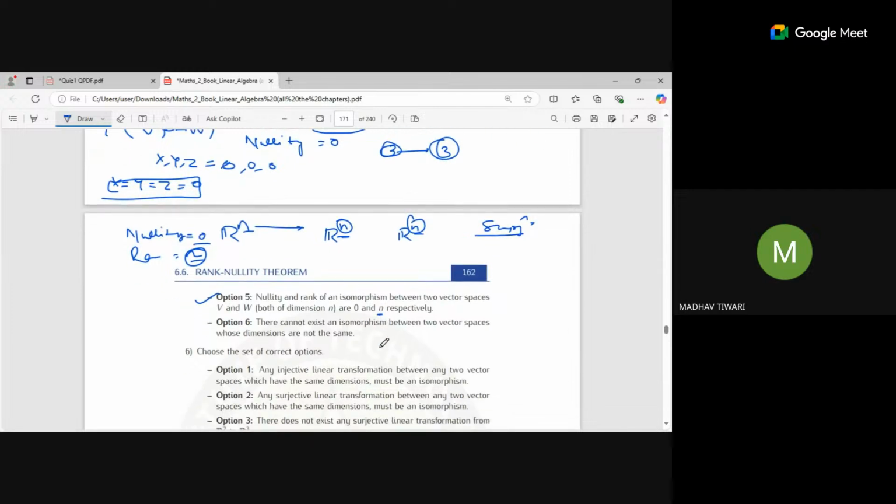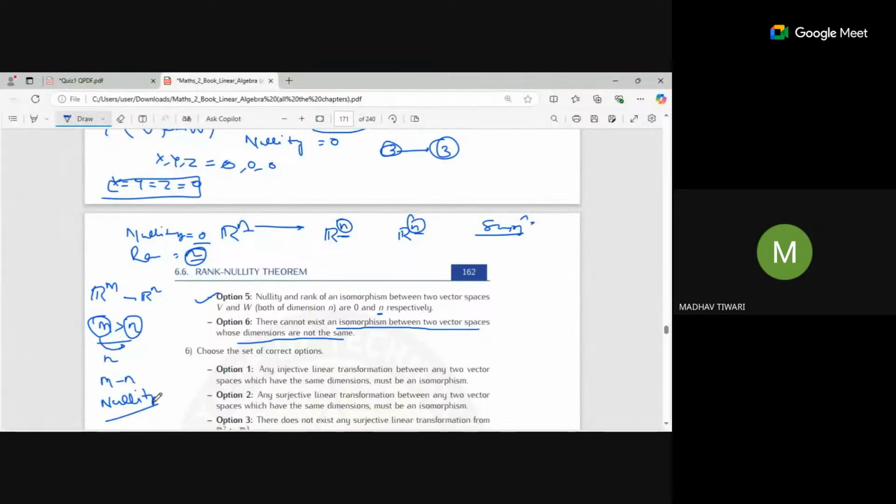So it is correct. There cannot exist an isomorphism between two vector spaces whose dimensions are not same. It is saying True. Correct. If you have Rm to Rn, suppose your m is greater than n. M has more dimensions than n, so m can only give n dimensions to it, and remaining m minus n will go for nullity. So it will not be 1-1.